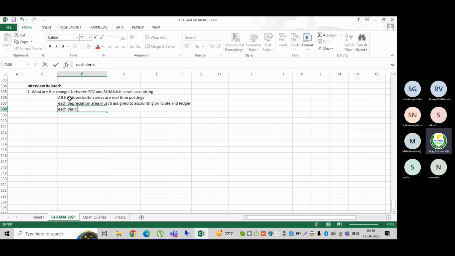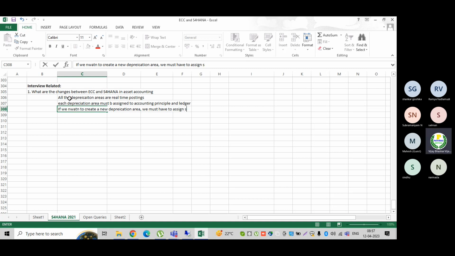I'll mention it like this: if we want to create a new depreciation area, we must assign a separate currency.